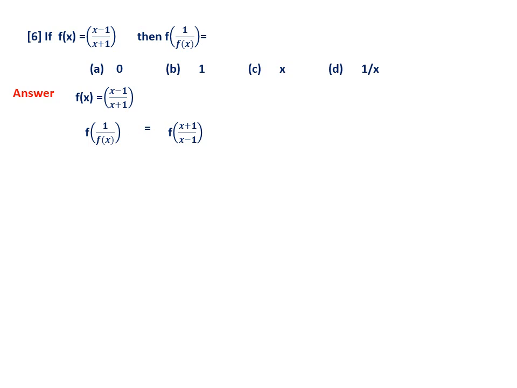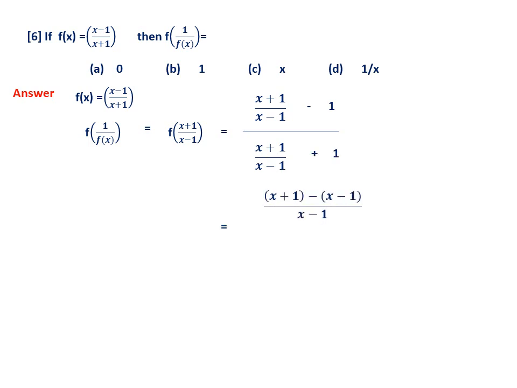Now how to find this one? See here what you can do is, this is the idea. Whenever it is x minus 1 by x plus 1, in the place of x, if you put y, what should happen? It should be y minus 1 by y plus 1. In the place of x, if you put m, it is m minus 1 by m plus 1. So in the place of x, if you put x plus 1 by x minus 1, then wherever x, you have to put x plus 1 by x minus 1. This is the idea, substitution technique.